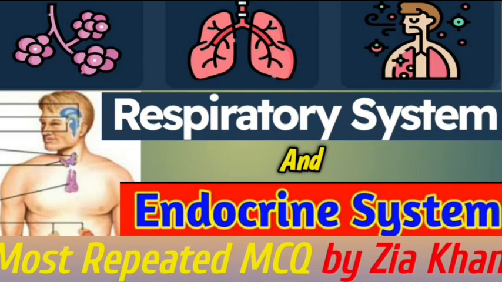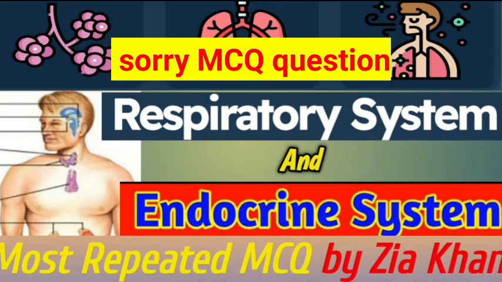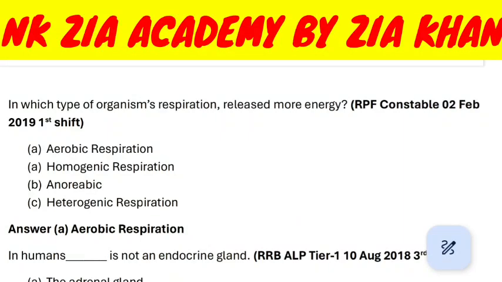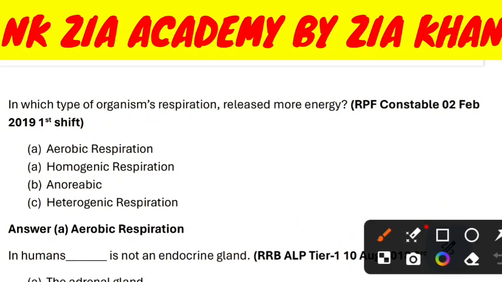Today we are starting MCQs on respiratory system and endocrine gland, which are the most important MCQs for NEET exam. I am giving 30 MCQ exam with answers. So, Question first. In which type of organisms respiration release more energy? Aerobic respiration, homogenic respiration, anaerobic respiration, or heterogenic respiration? Answer is anaerobic respiration.